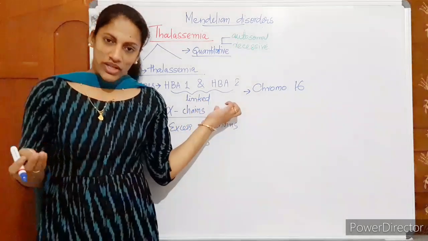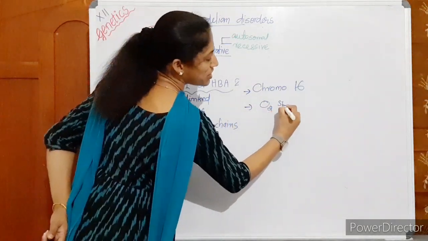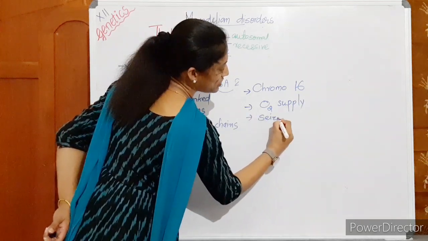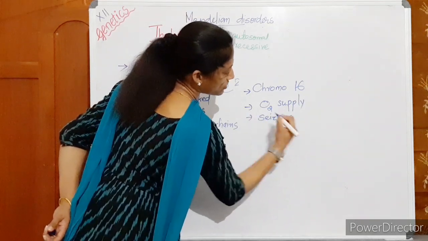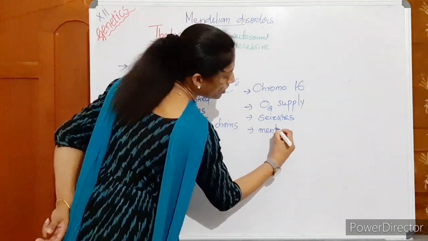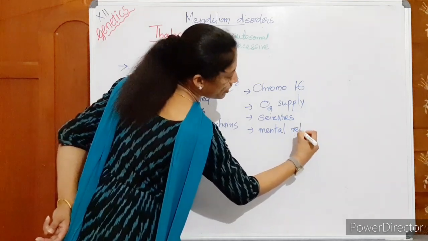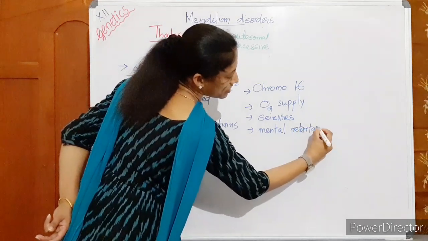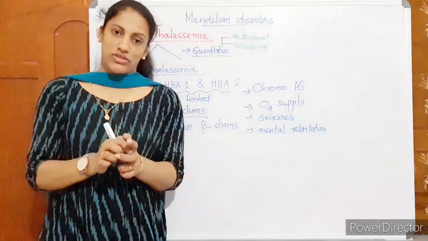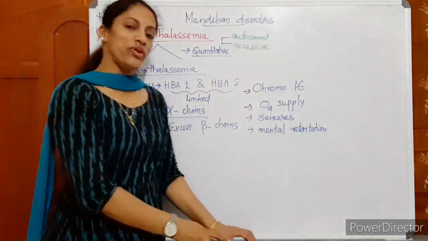It adversely affects the oxygen transport. Okay, there won't be enough oxygen supply. It may lead to some seizures, that means sudden electric discharges. Okay, and also it leads to poor metabolic development, and there will be even mental retardation by the accumulation of all these beta chains in cells, brain cells.